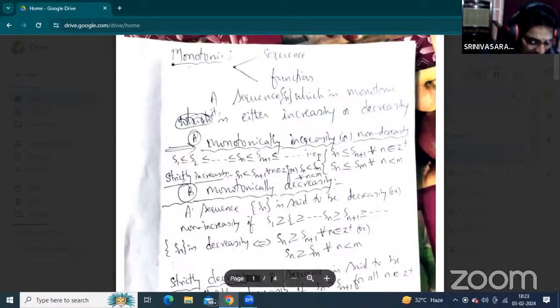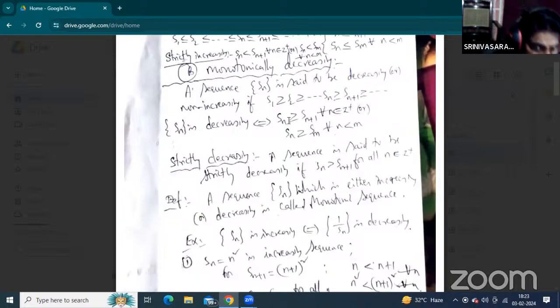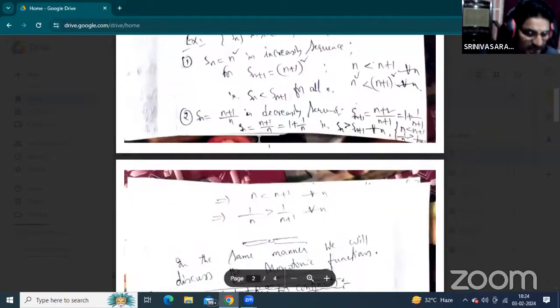You should listen carefully. Now, already we have discussed the sequence concept, a sequence which is monotonic. But in functions, especially, f of xn is greater than or equal to f of xn plus 1. In the same manner, f of x1 is greater than or equal to f of x2 for all n being a positive integer. Here f of xn is greater than or equal to, replacing n plus 1 by m, that is f of xm. Now, without the equal relation, it is strictly decreasing. A function f of xn which is either increasing or decreasing is called a monotonic function.